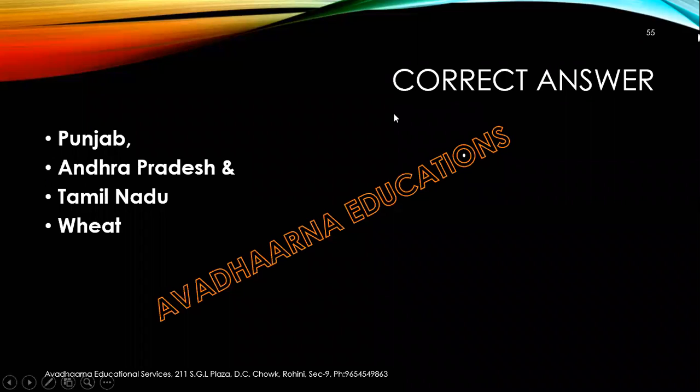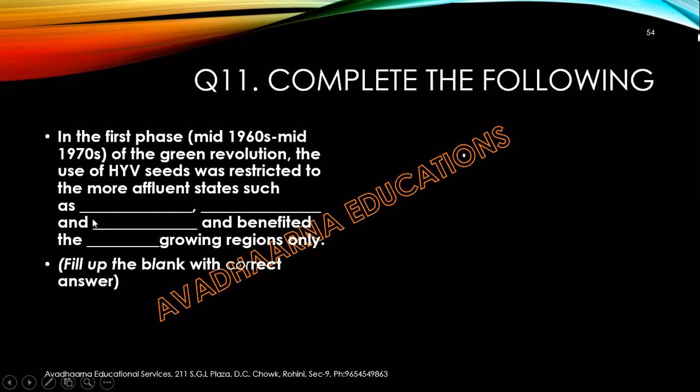So the correct answer is the three affluent states were Punjab, Andhra Pradesh and Tamil Nadu, and this green revolution benefited the wheat growing region only.